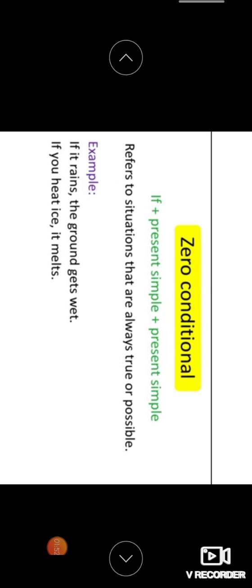If it rains, the ground gets wet. You can see that the conditional if is used. If it rains, here rains is in simple present tense. Can you see, the ground gets wet, right? Gets is also a present tense. If you heat ice, it melts. Here heat is a simple present and it melts is also a simple present. Okay, it is called a zero conditional where no other tense form or other verb form is used. It is only both present forms with the help of this if conditional.